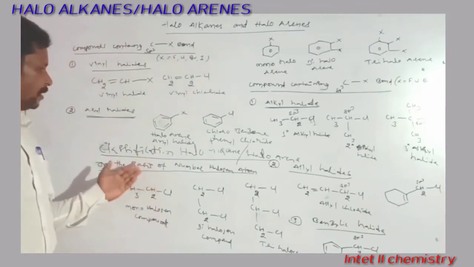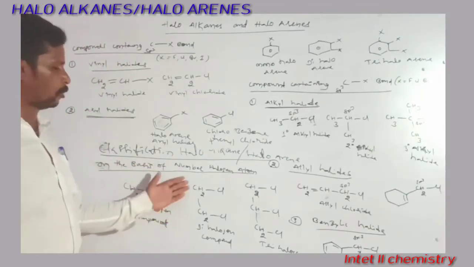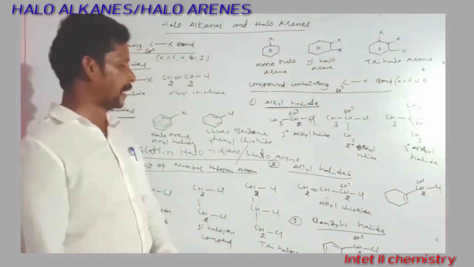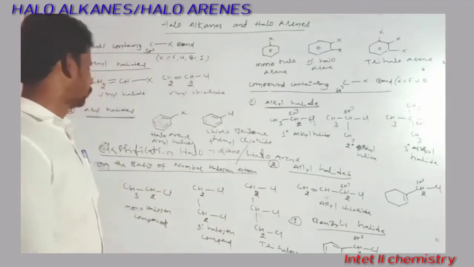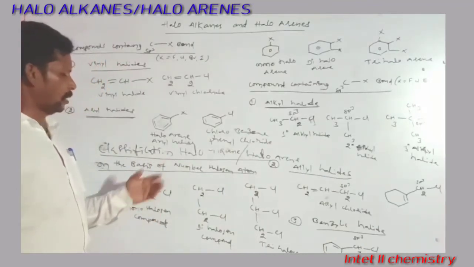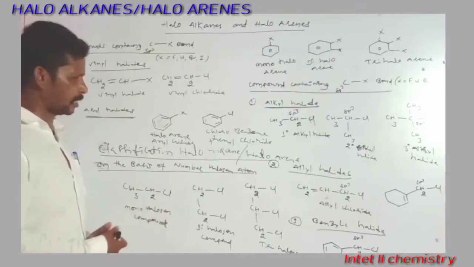The classification based on the number of halogen atoms. So those are monohalogen compound, dihalogen compound and trihalogen compound. If it is more than 3, those are also called polyhalogen compounds. So the polyhalogen compounds are removed from the syllabus in this academic year.